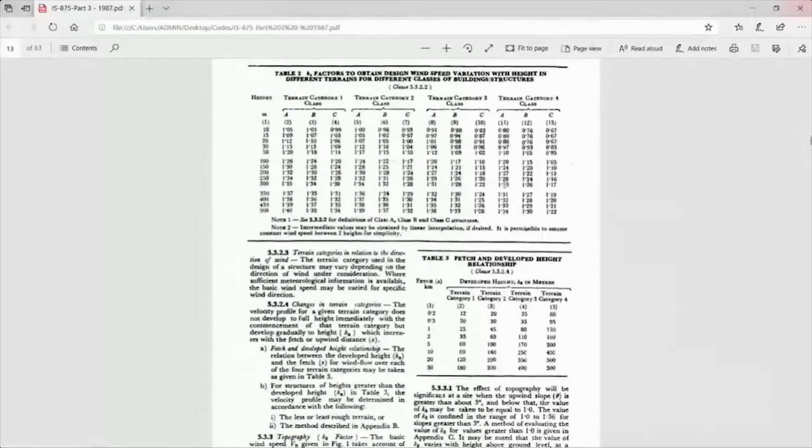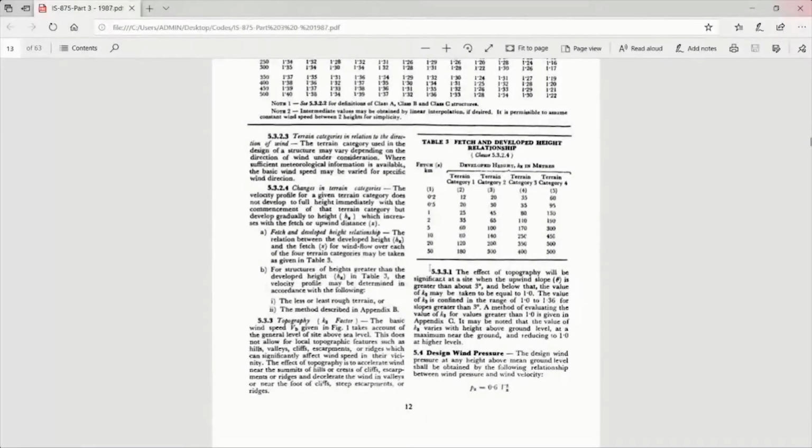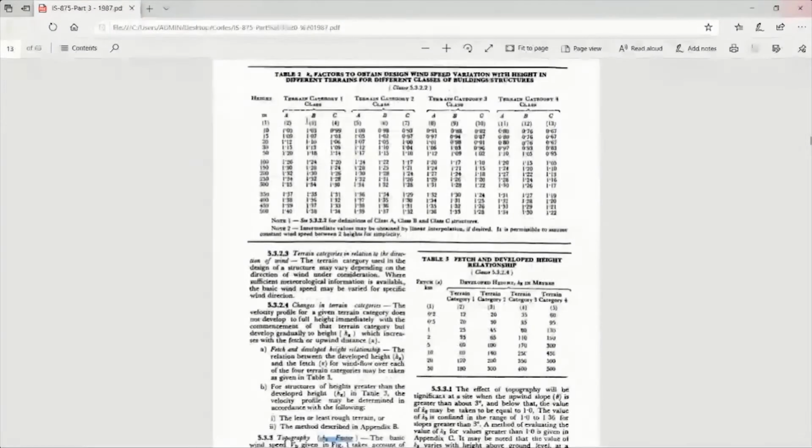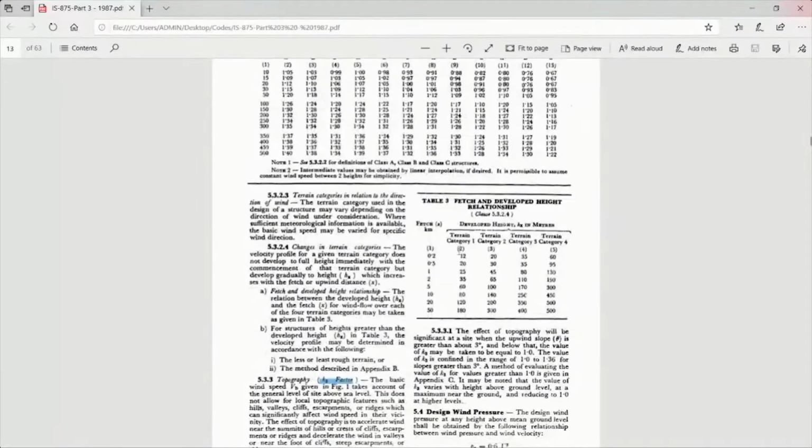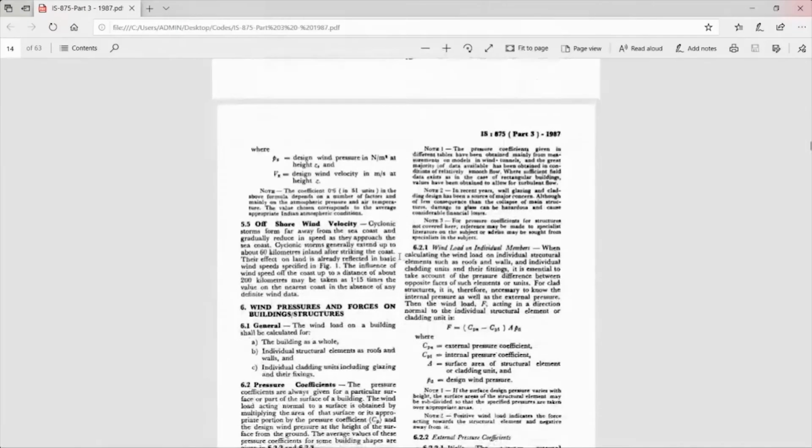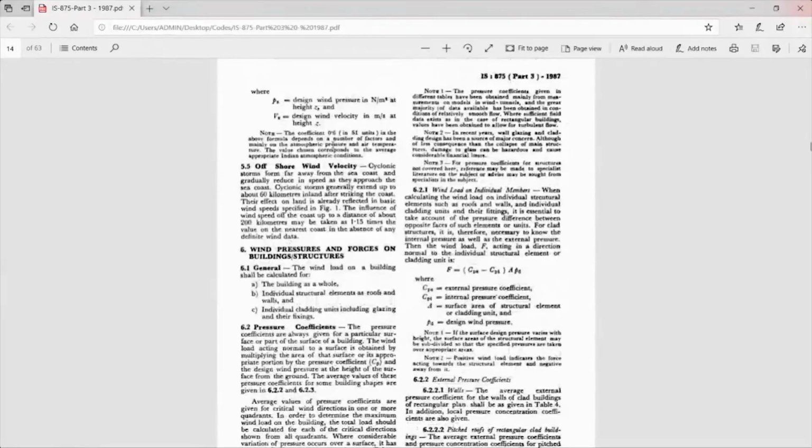Now the K3 value. K3 depends upon the topographic factor, and these values depend upon the terrain category. So if your terrain category is, as I said here, category 1, then you have to check for category 1 here and it is 20. And depending upon the height again, you have to decide which category the K3 factor comes under. Normally K1 and K2 will be taken as 1. So this is how you calculate the factors for the formula Vz = Vb K1 K2 K3.